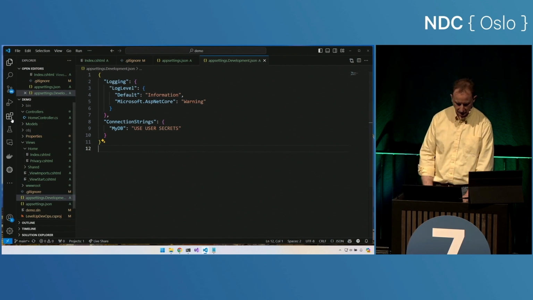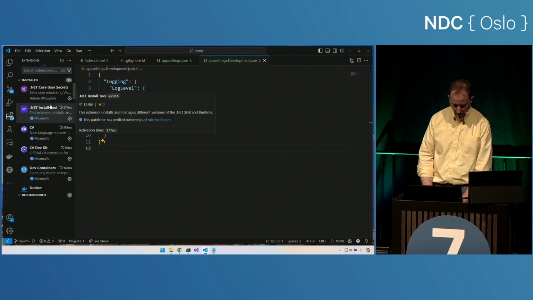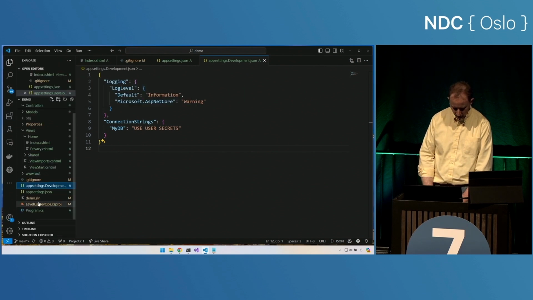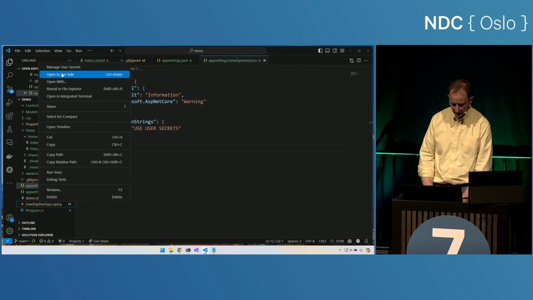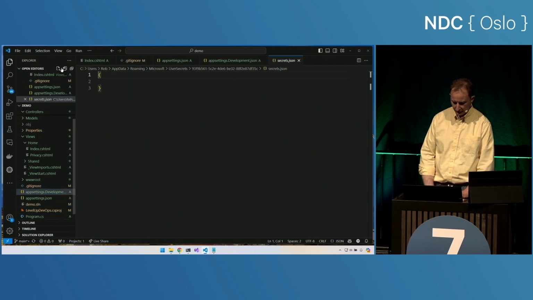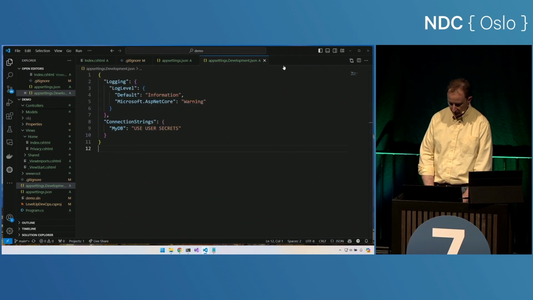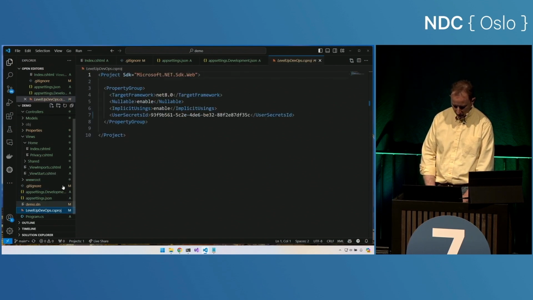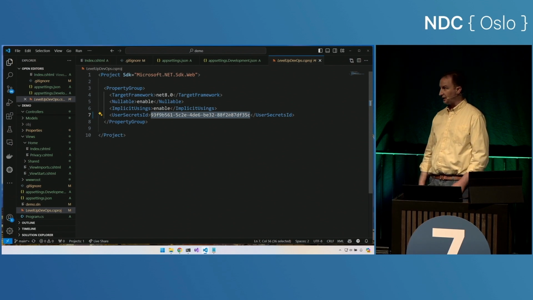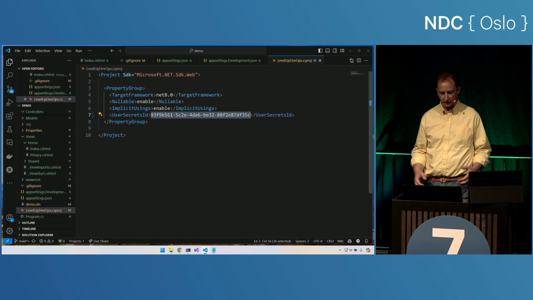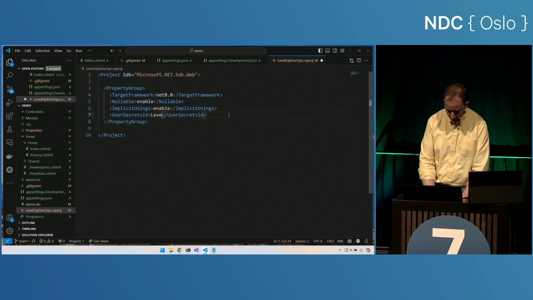Now I have an extension here. I have the .NET user secrets extension, which allows me to come in here to my csproj, and I'll say manage user secrets. Now, the first time it's going to say, hey, you don't have a setting in your csproj file, so it just added it for me right here. Now, it just needs to be a unique string. By default, it creates a GUID, and that's interesting, but not super discoverable. So I'm going to change that to level up DevOps.